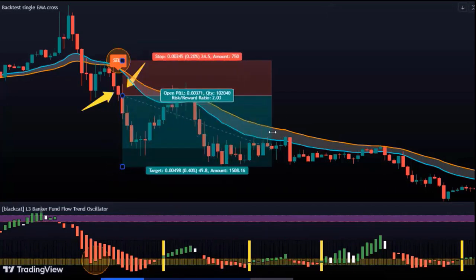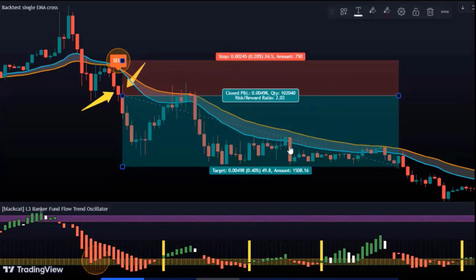So let's see how the target can be maximized. Instead of 1 to 2, how can it be increased?